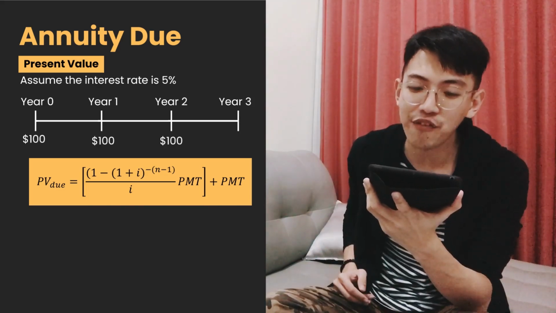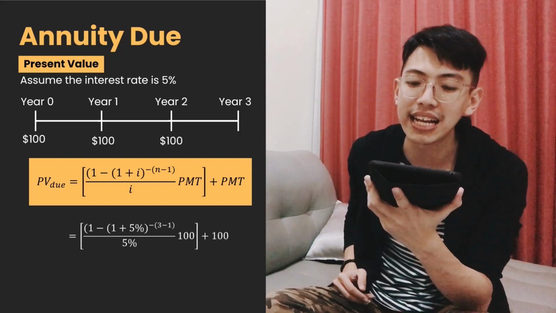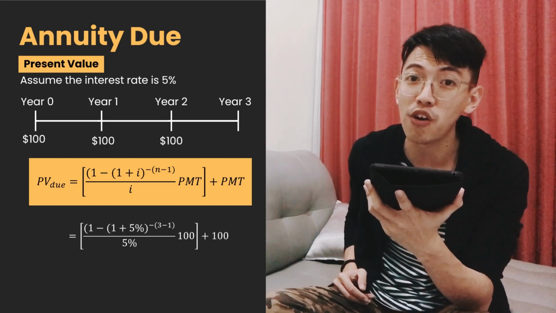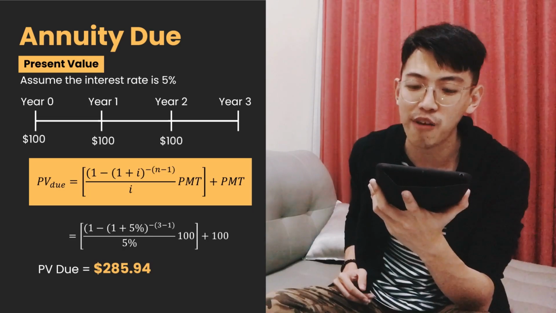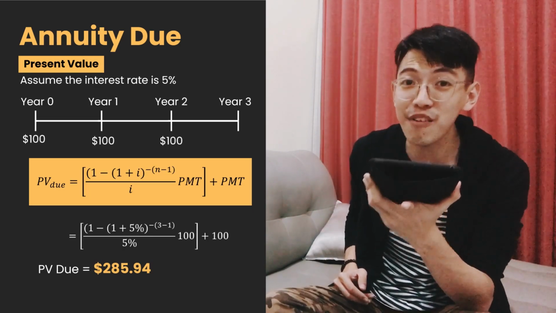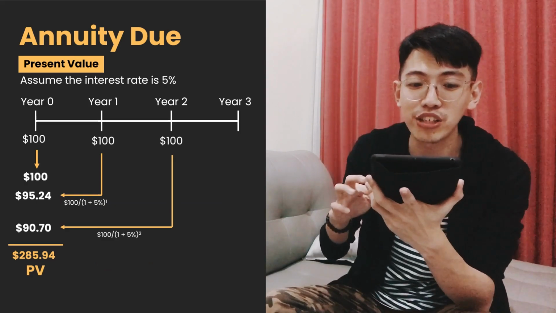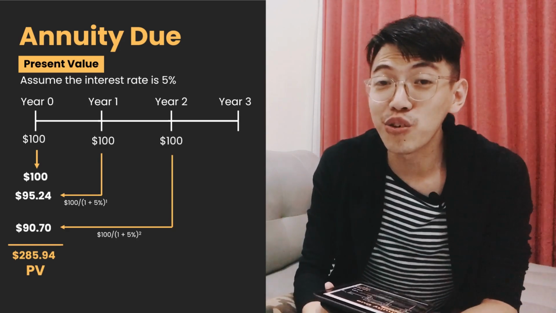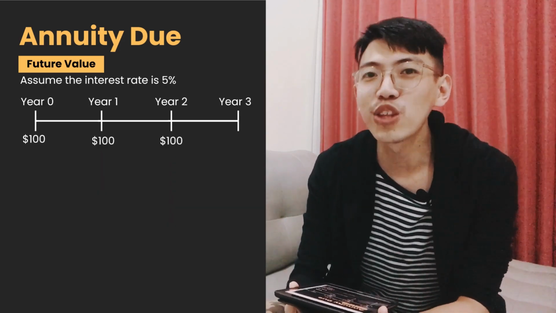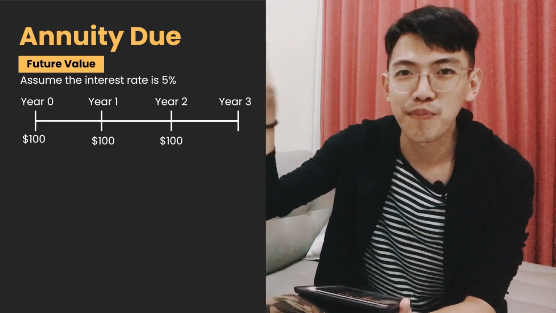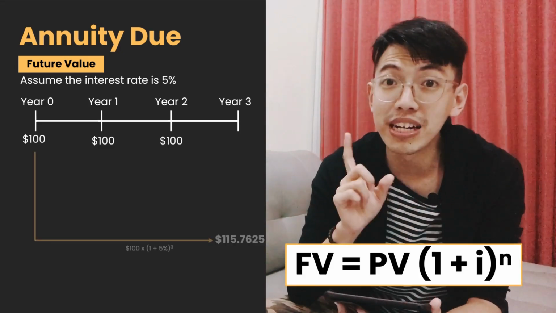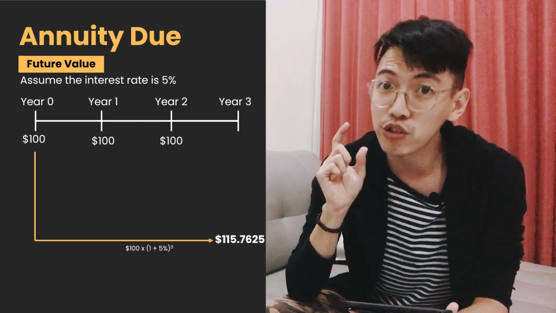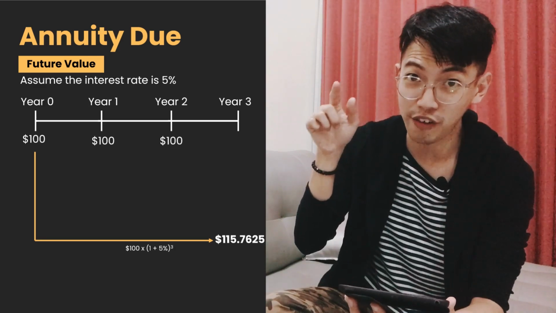After we input the I as 5%, the n as 3, and the PMT as 100, we can find that the PV due, the present value of annuity due, equals 285.94. It is the same value as our previous calculation, 285.94. Next, calculating future value for annuity due. Let's try to find the future value of each period. Started from year 0 because the cash flow has existed from year 0. It means future value equals present value times 1 plus I to the power of n.